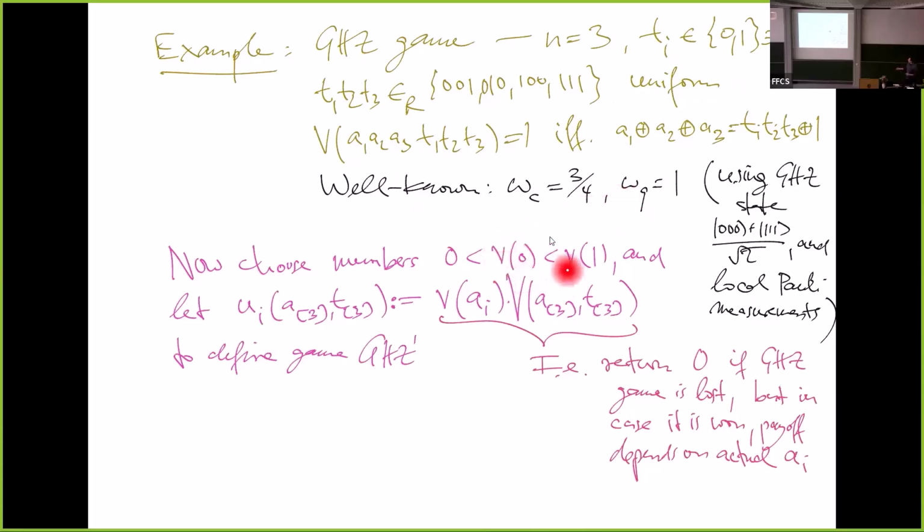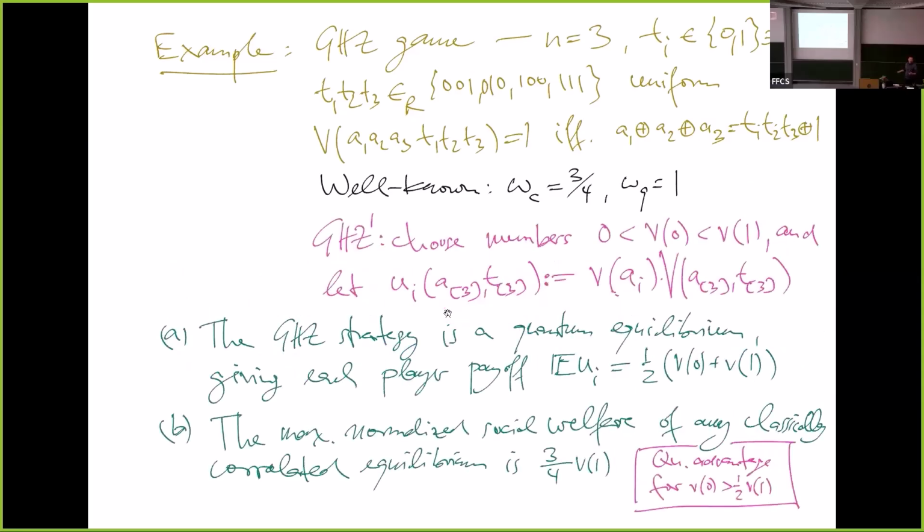We simply have 2 numbers, V0 and V1, and we attenuate each player's payoff. They have this winning predicate, and we attenuate this 0 or 1 by a factor which depends on whether you say 0 or 1 as player i. So you have an incentive to say 1, but if you all say 1, you lose. So again, we have to avoid this. It leads to the situation that the GHZ strategies use the same maximally entangled state, and the local measurements lead to a quantum equilibrium with some payoff, where each player has this payoff, and the maximum social welfare of any classically correlated strategy is this one here.